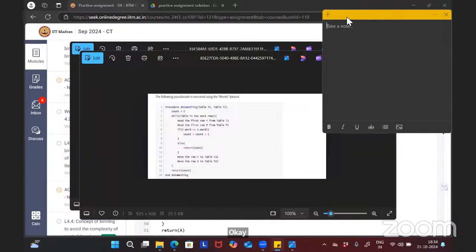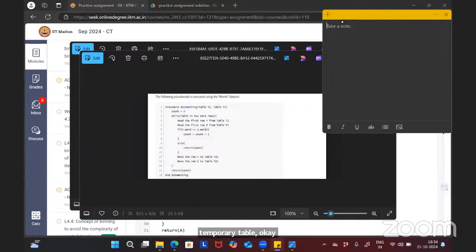Do something of table 1 and table 2. Count is initially 0, while table 1 has more rows. That means we are iterating each and every word. Read the first row Y from table 1 and read the first row Z from table 2. If Y dot word equals Z dot word, then count equals count plus 1. Else return count. Move the row Y to a temporary table, and move the row Z to some temporary table.